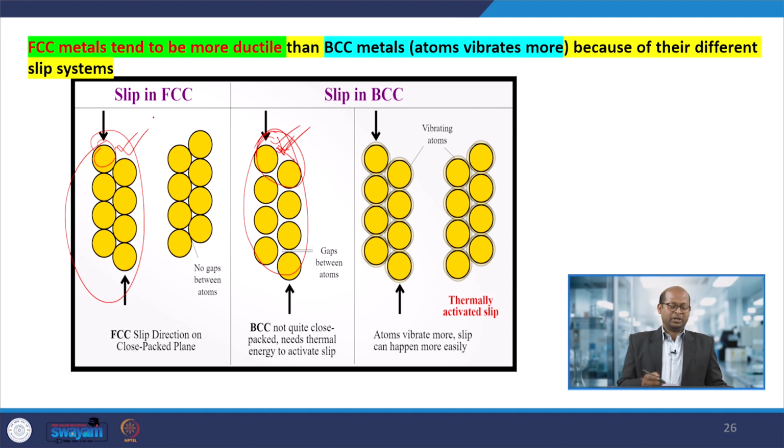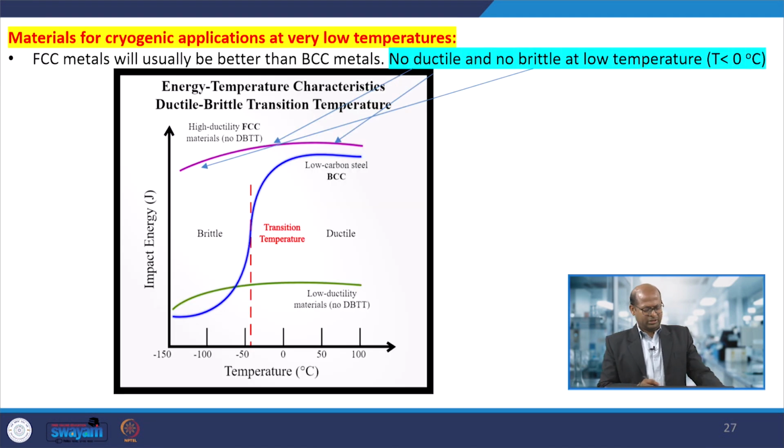Depending upon that, the ductile properties will also change. In the case of FCC materials, it has been observed that they are more ductile than BCC type of metals or that type of arrangement. Okay. Here in one graph you can also see that depending upon the order of arrangement of the crystals, their properties also change. Here one low carbon steel has been shown.